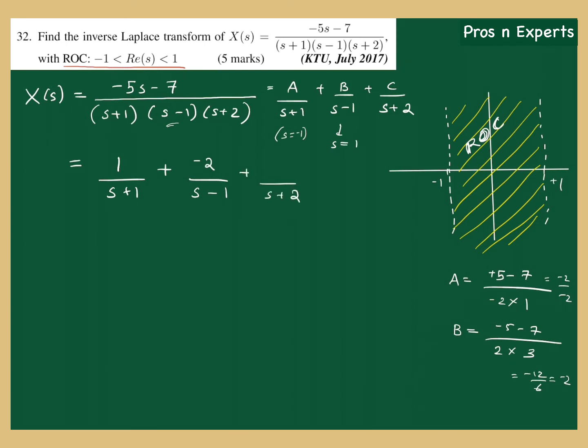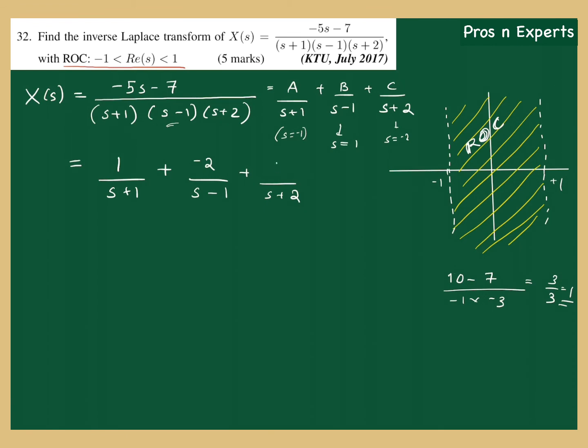And finally, what is C? C can be obtained by putting s = -2 in the main transfer function. So -5 into -2 is 10, minus 7, divided by (-2 + 1) which is -1, into (-2 - 1) which is -3. So this is 3 by 3, equal to 1.